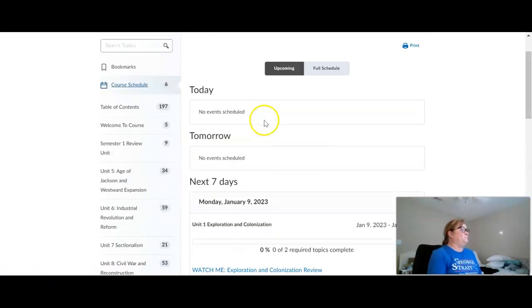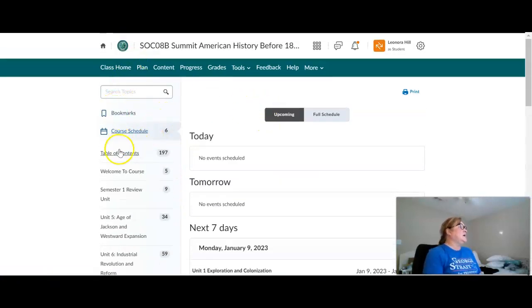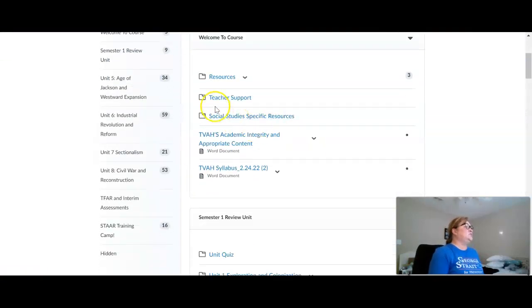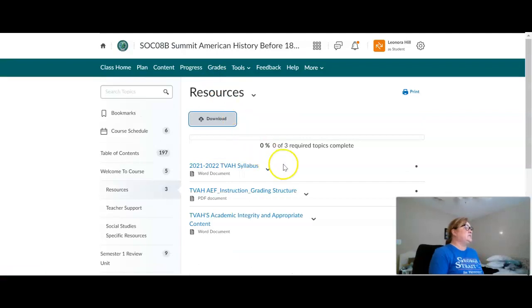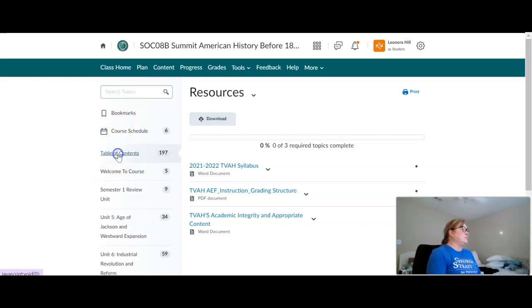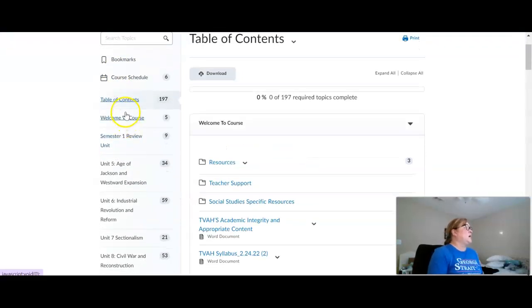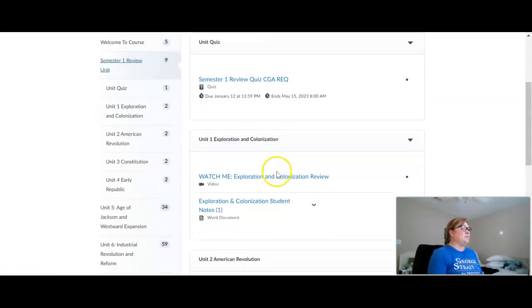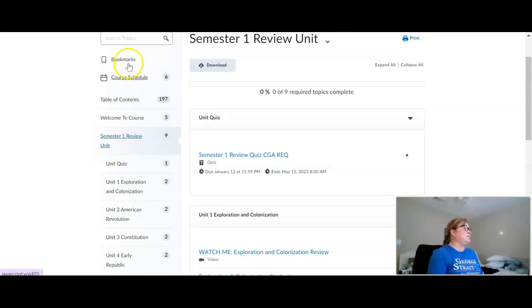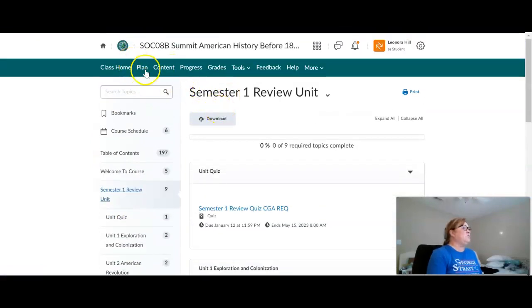Then you have your table of contents. These are your resources. You click resources, and that takes you to the syllabus, the grading structure, and integrity and appropriate content. Then let's go back to table of contents. Then the semester one review, everything I just showed you is right here. We just talked about that. So that's how you find your first assignment.